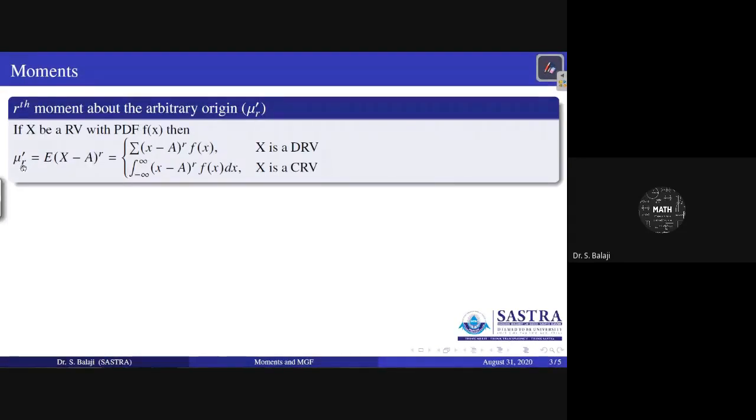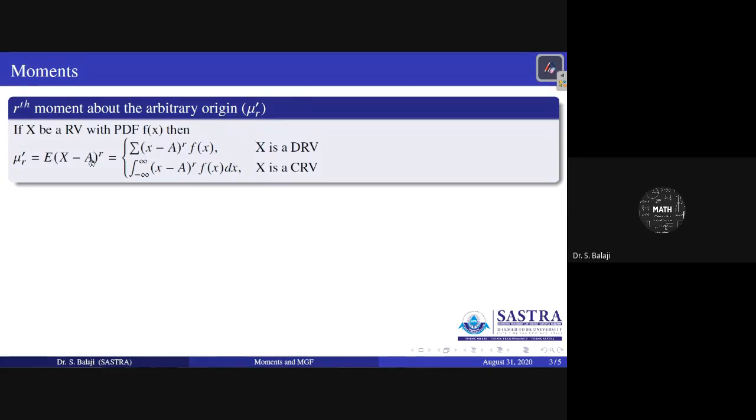Therefore, that is called mu dash r, equal to the expectation of (x minus a) whole power r. That is defined with the same idea. If discrete, you can use summation of (x minus a) whole power r f of x. If it is a continuous random variable, you can use the integral from minus infinity to infinity of (x minus a) whole power r f of x dx. This is the rth moment about the arbitrary origin, denoted by mu dash r.